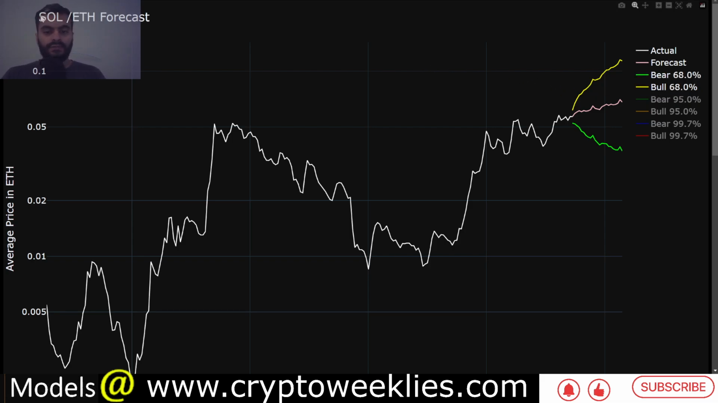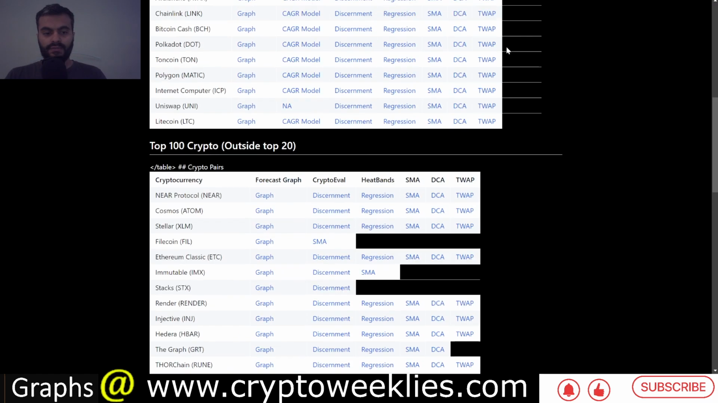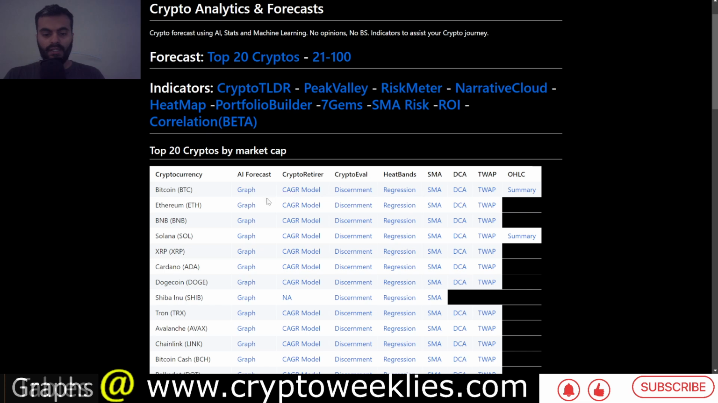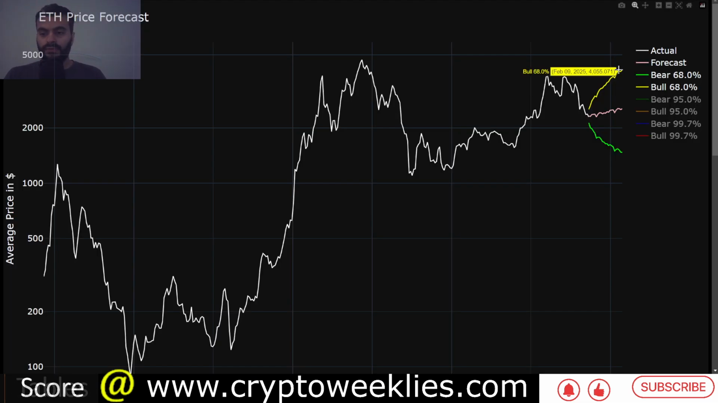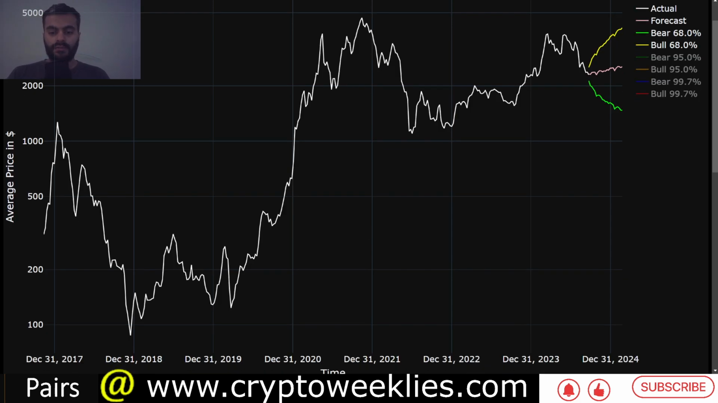If ETH were to have a longer term price forecast like the one we have over here, you can have a confluence. If ETH goes to about 4k and the Sol ETH pair is at around 0.1, that means Sol could be at around $400. That's again one way to check the confluence amongst these models.